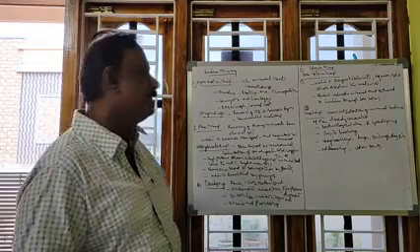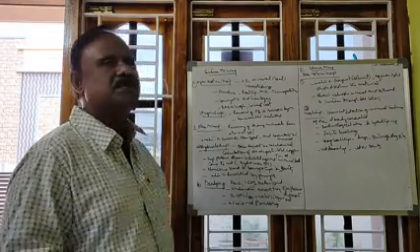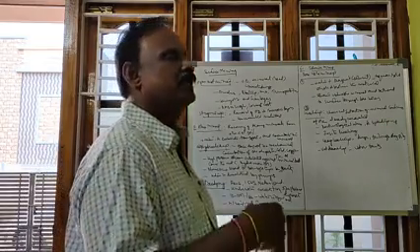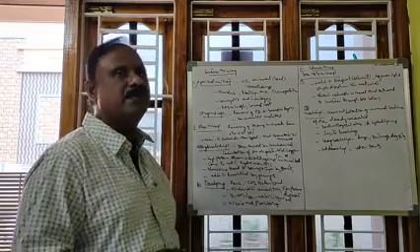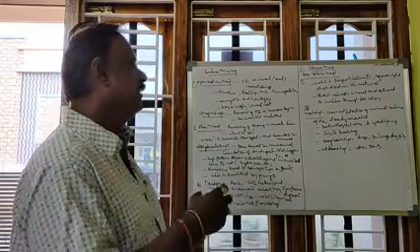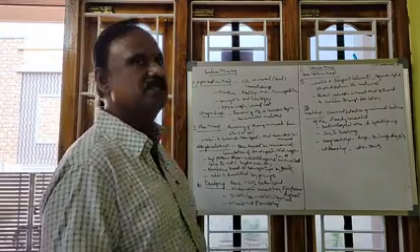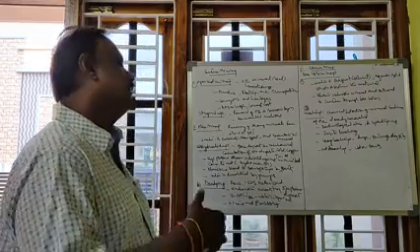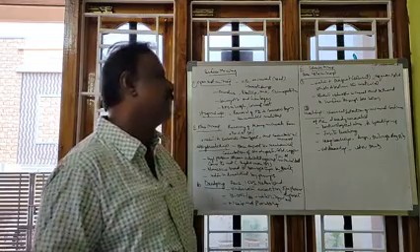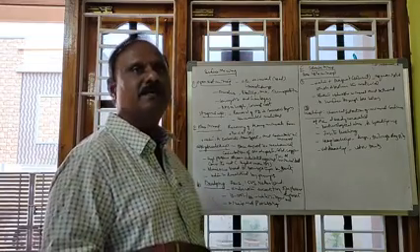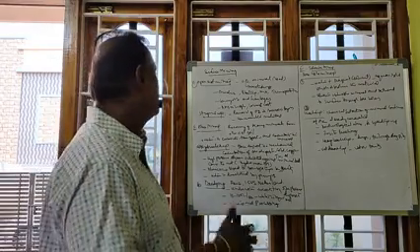In situ leaching is there, and heap leaching is there, and the vat leaching is there. In situ leaching, straight away the leaching is done at the mine itself. It is called in situ leaching. And heap leaching: wherever the dumps are there, the leaching is done, and this is called the heap leaching. And the vat leaching, the leaching is done in the tanks or vats. It is called the vat leaching. So this is about the leaching.